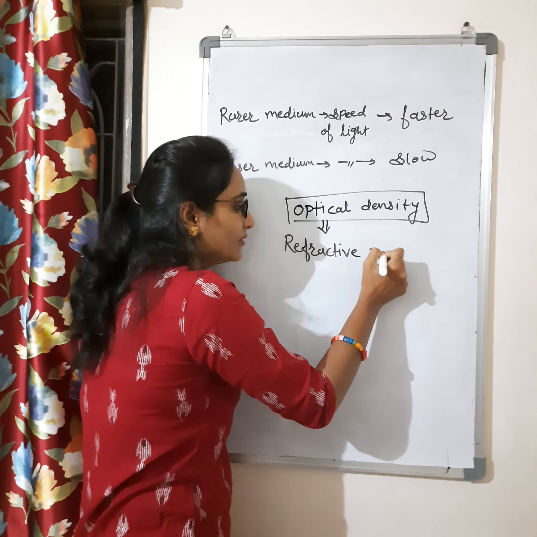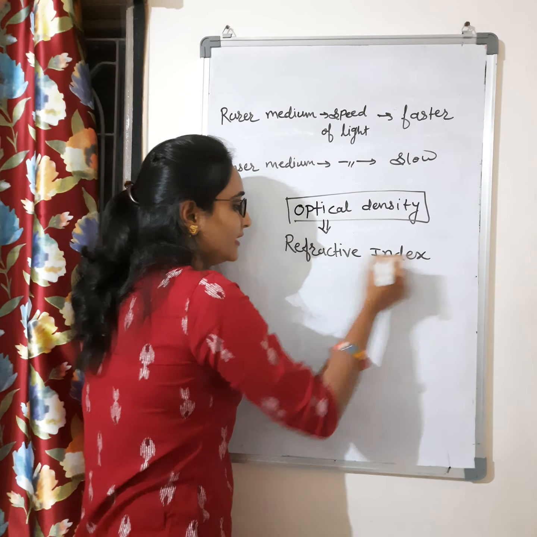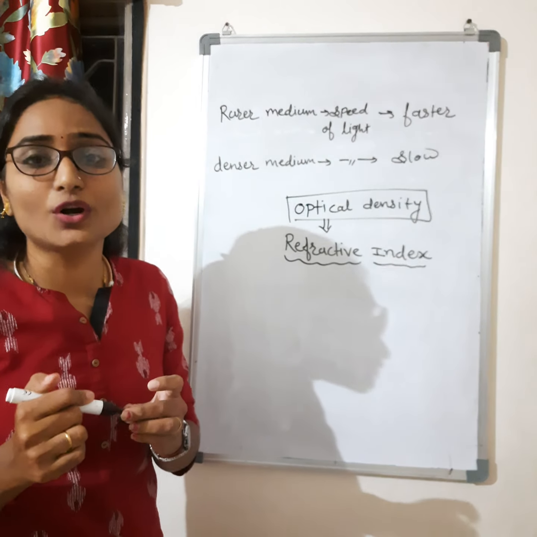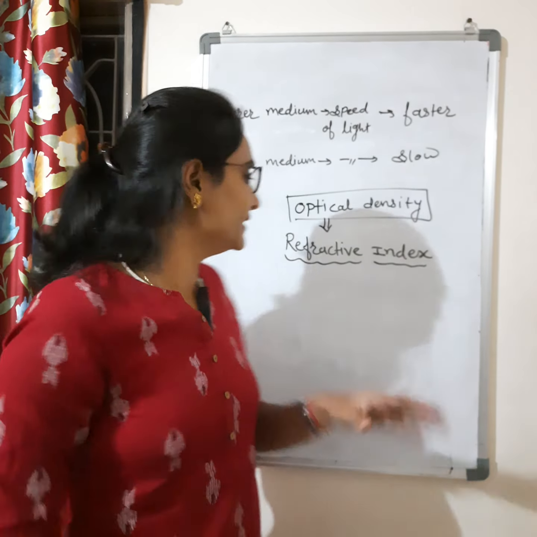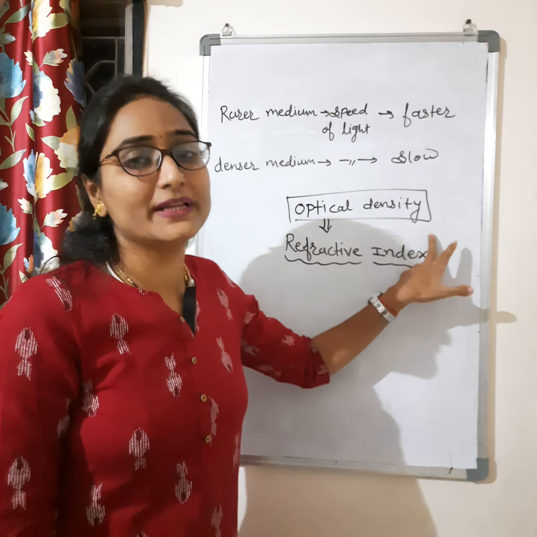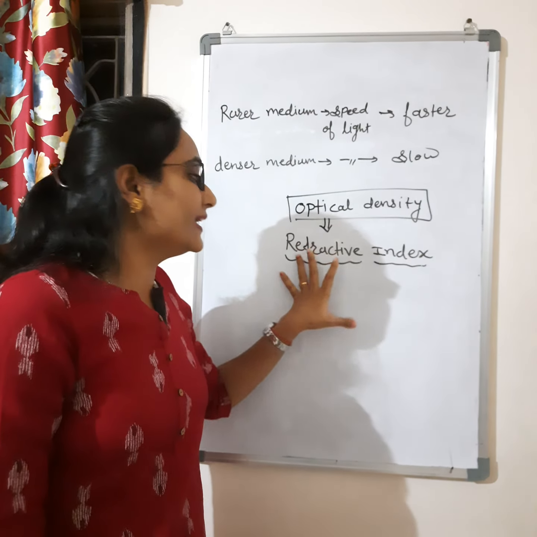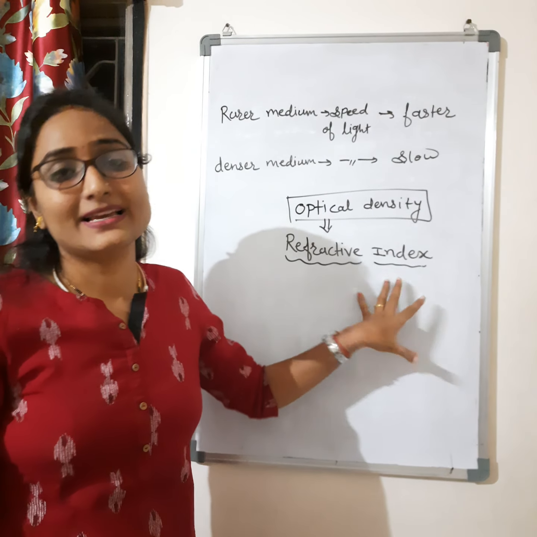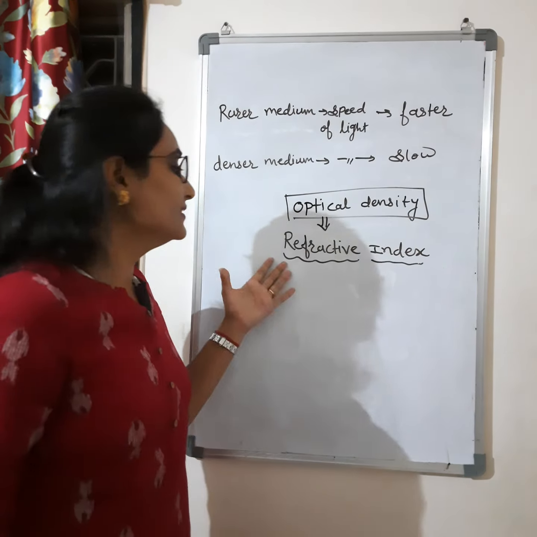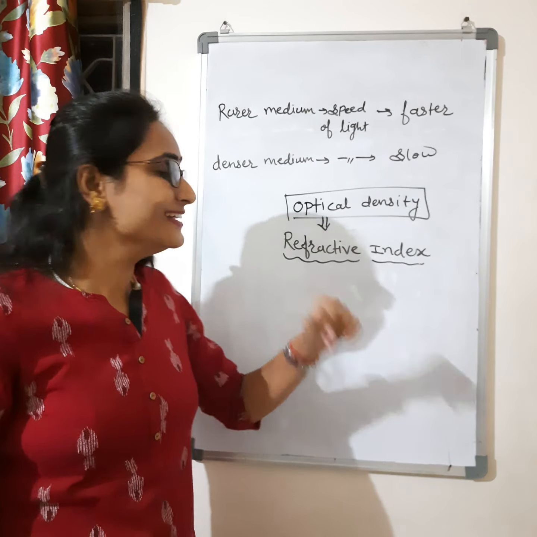The density of the medium we calculate by the optical density, and that is called refractive index. And today we have to discuss all about the refractive index, right? So, what do you mean by refractive index?